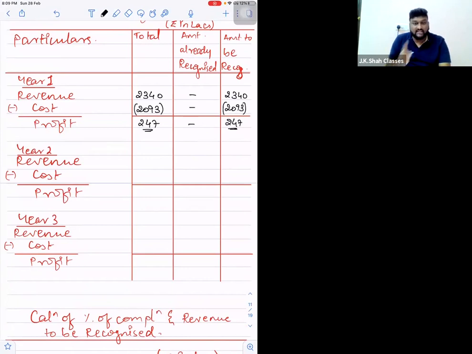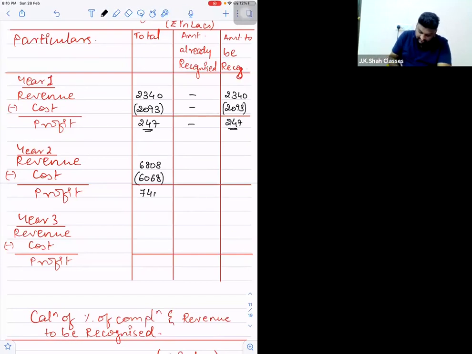Now technically the third column will represent all the amounts that will go to P&L account. Because the first column is total, second column will cancel the cumulative effect. So finally the third column is the column of which the figures will go to P&L account. Go for year two. Sir, year two total revenue is 6808 and total cost is 6068.